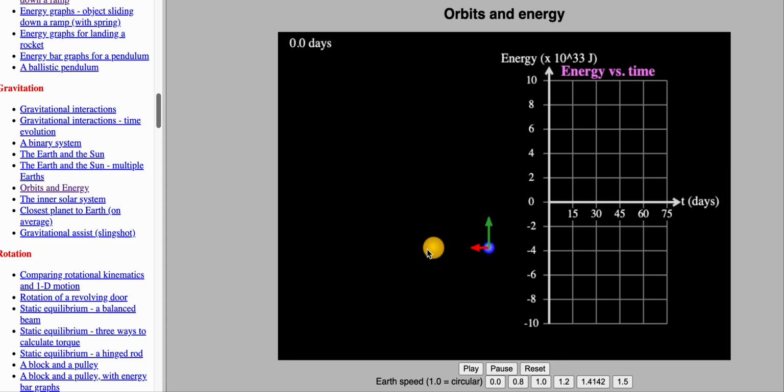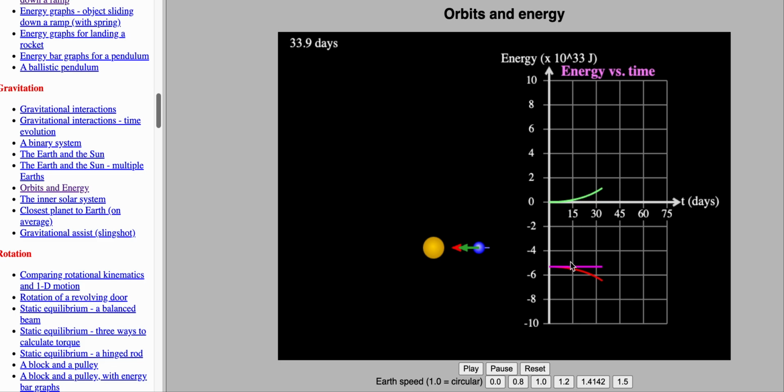So let's pretend like this is a sun and here's the Earth. Let's pretend to start that the Earth is not moving. I know, we'd be in trouble. And then if I hit play, I just want to show you what's happening here. So if I hit play, you will notice a couple things. You'll notice that this green bar starts going up, this magenta bar stays constant, and the red bar goes down.